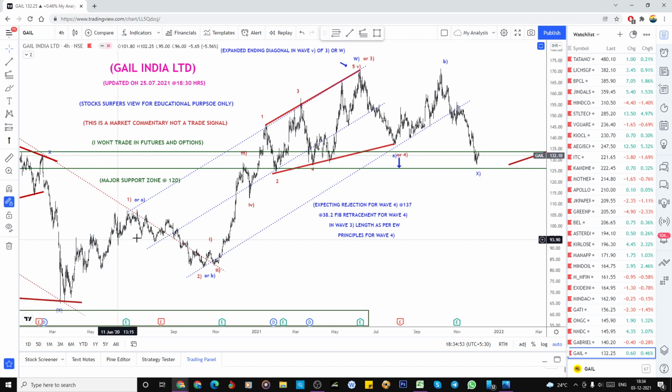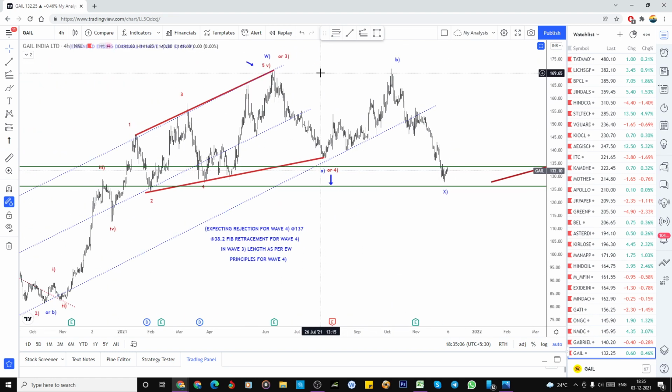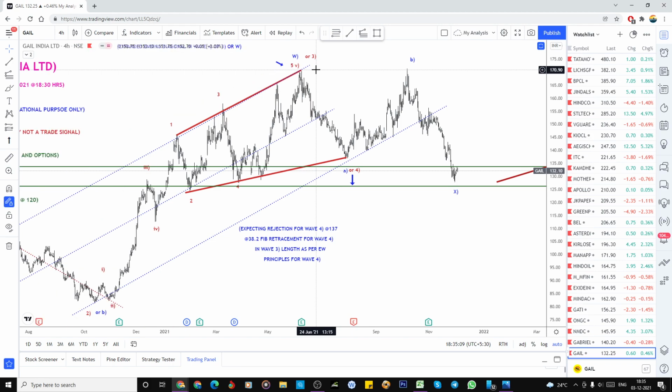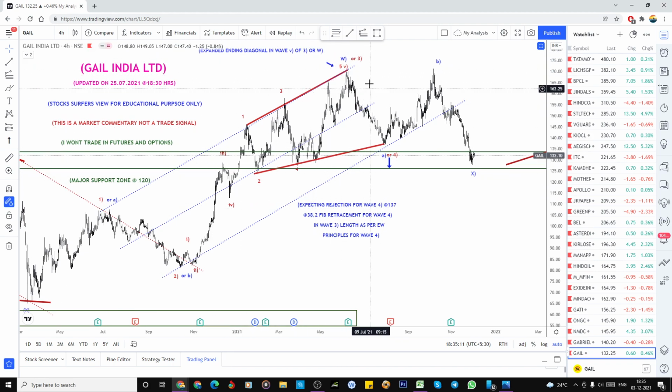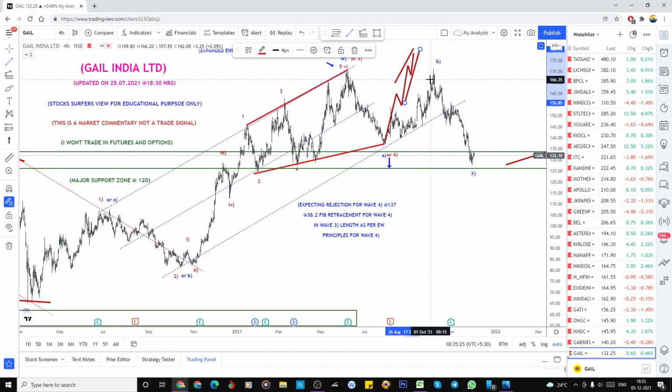This could be the W, and I'm expecting the X wave. And this alternative view is this could be the 1, this could be the 2nd, and this could be the 3rd. And if it bounces from here, that could be the 4th and 5th I expected, but it has already achieved my target. But even though, I'm not so satisfied with this wave count, because I'm expecting the complete 5-wave structure, or it could be a wedge formation, such a kind of pattern I expected, but it failed to form here.